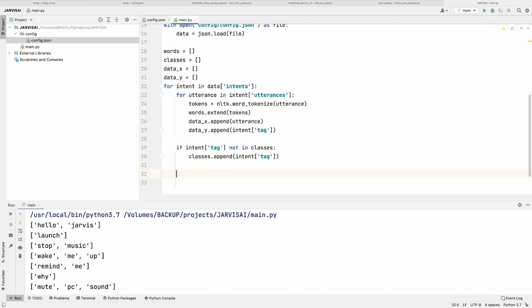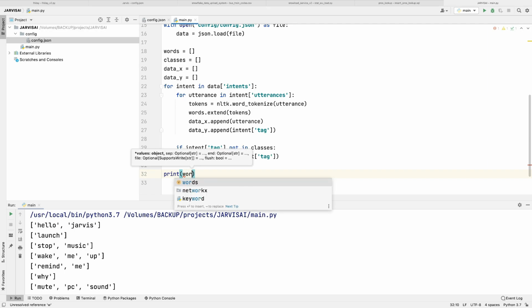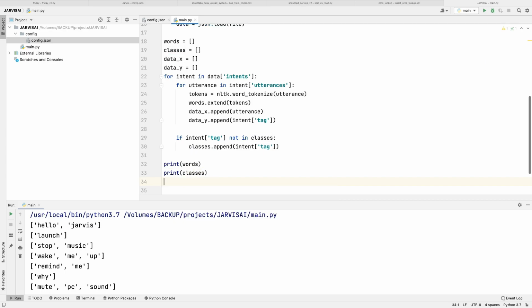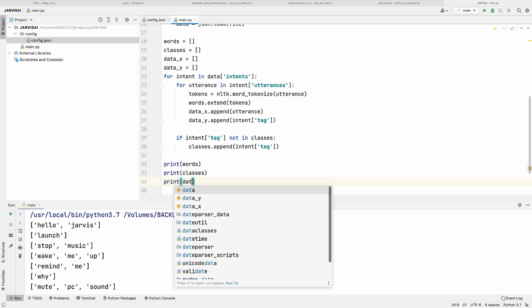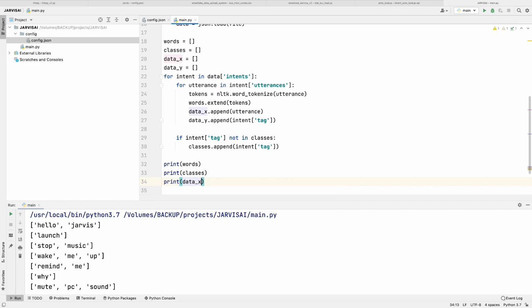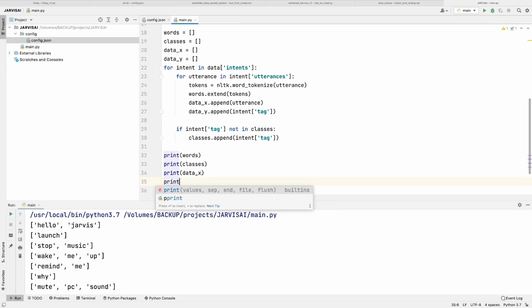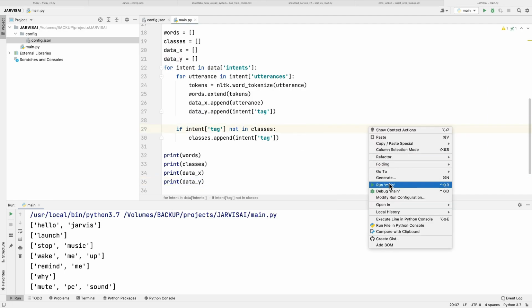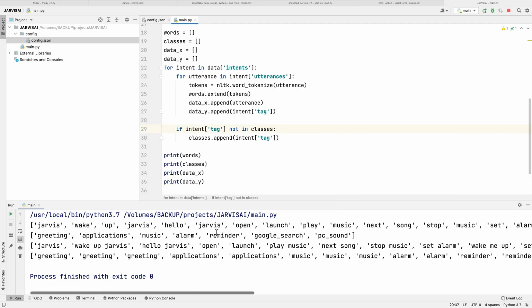Now let me show you the data. If I print words, then print classes, then print data x, then print data y, and run this, here you can see we are getting all the data.